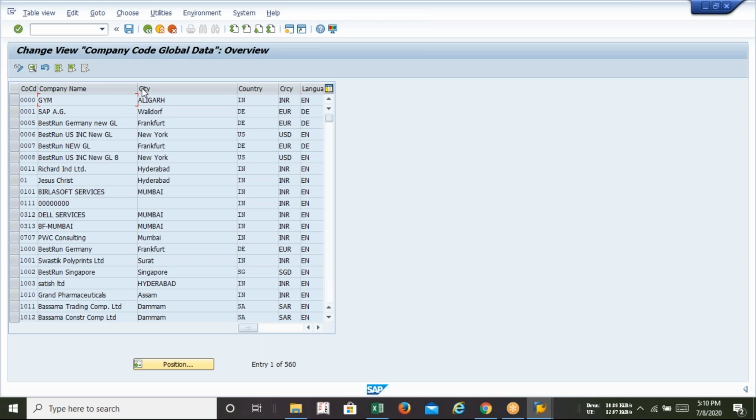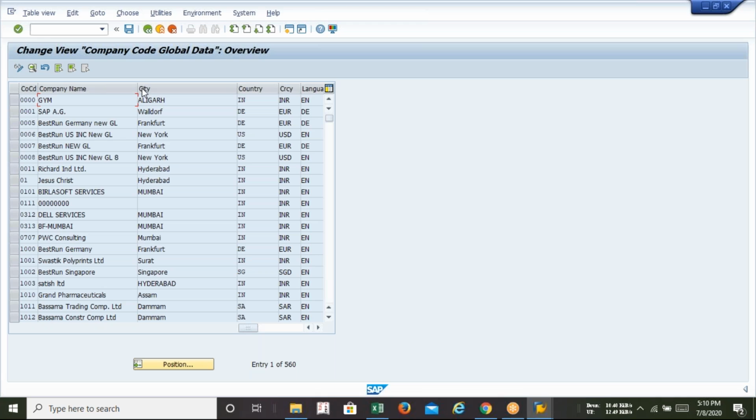In the SAP system, we have created group company, chart of accounts, company code, everything, but separately. The system does not know which chart of accounts is coming under which company code, or which company code is coming under which group of company.